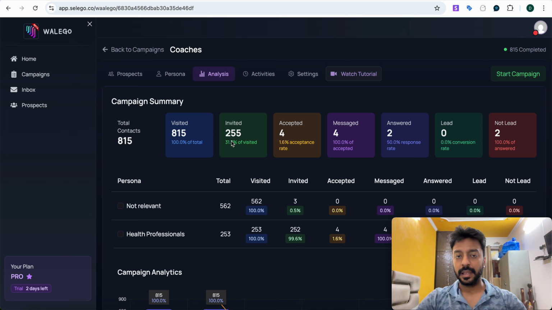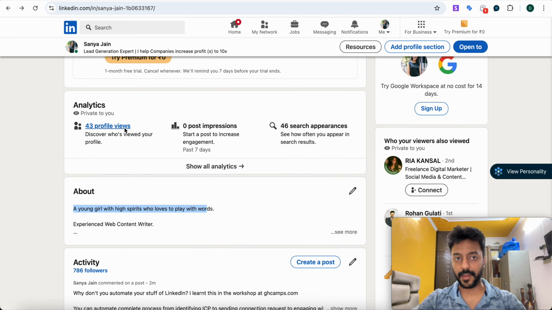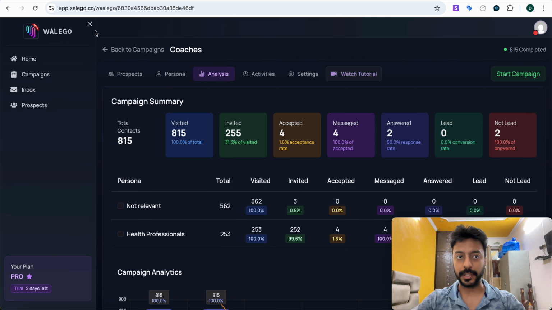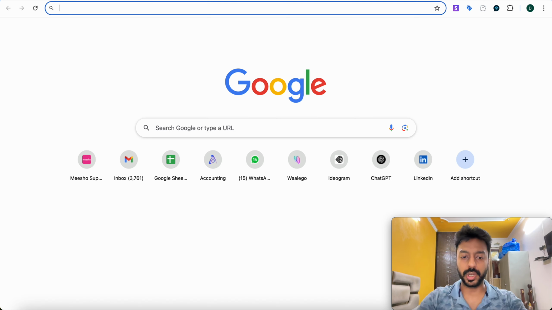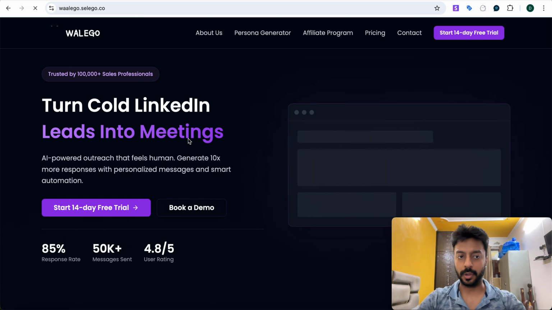Now, when I sent out 255 connection requests, you can observe over here the people who have checked out the profile. Before I talk about this, let's find out how I ran this automation. There's a tool called Valigo. You can go on Google and search for this tool called Valigo, then you can open this tool. This gives you a 14-day free trial, so you can run all the things over here.